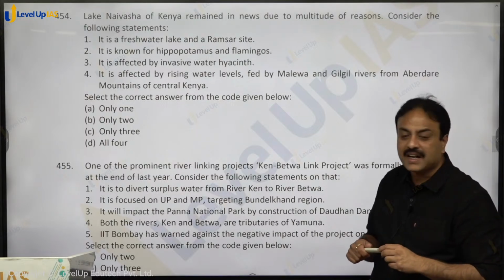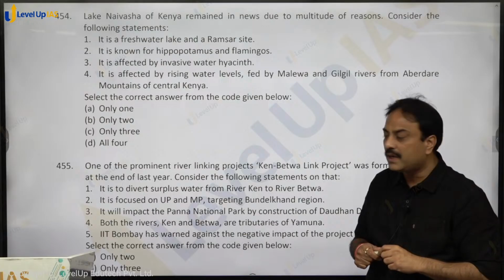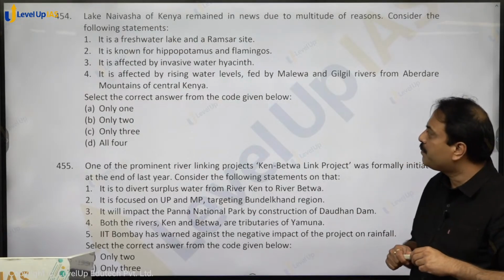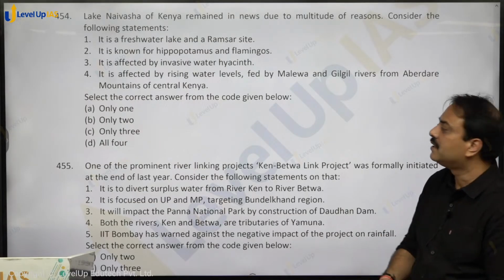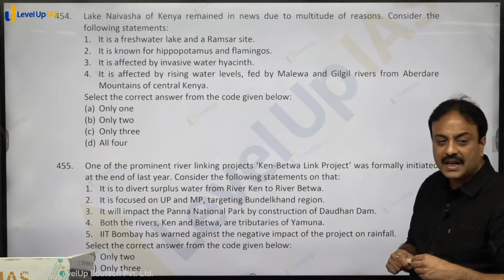It is a freshwater lake and a Ramsar site in Kenya. It is known for hippopotamus and flamingos. Hippo lake ही कहते हैं इसे. Hippopotamus देखने ही लोग यहाँ जाते हैं. It is affected by invasive water hyacinth.